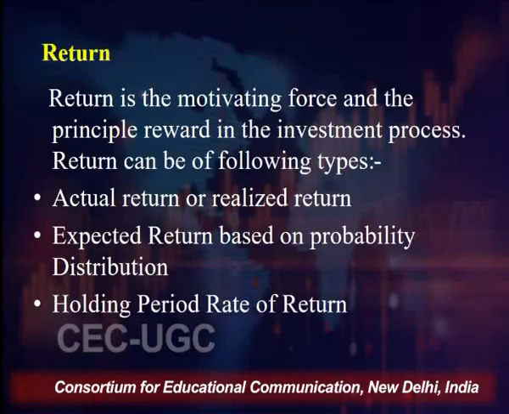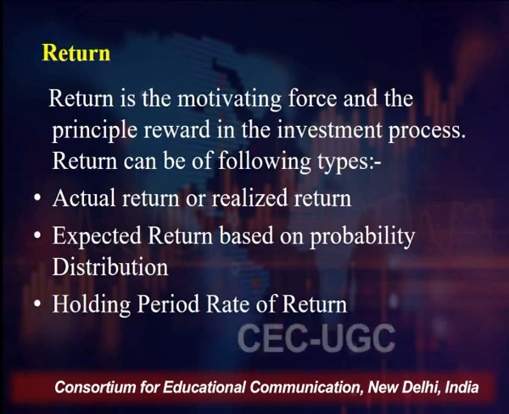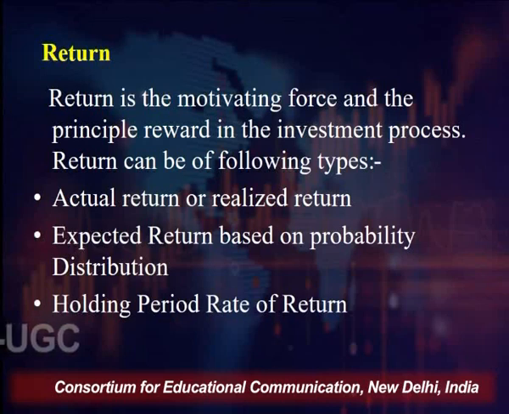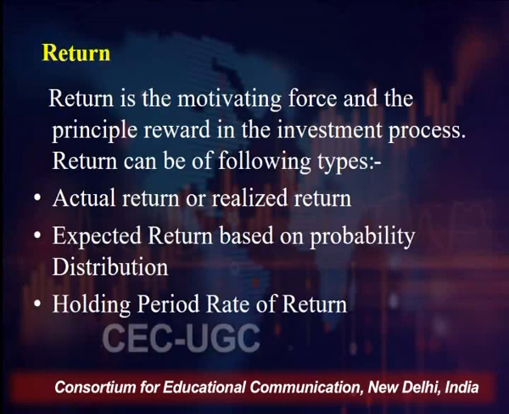When you talk of return, it can be in the form of actual return, which we call realized return, or expected return on probability distribution, or you may call it holding period rate of return. Actual return means when you actually dispose of that asset and the money you realize by selling that asset, the difference between the selling price and the cost price. When I talk of the cost price, it includes the maintenance cost of that asset, right? And the selling price is net of the associated expenditure in selling.